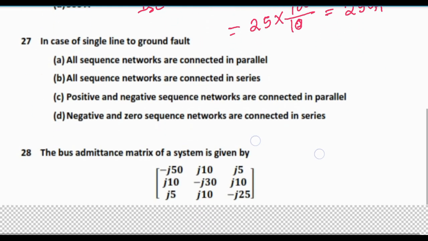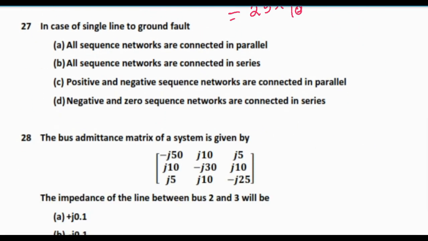Next question is, in case of single line to ground fault, option A, all sequence networks are connected in parallel, option B, all sequence networks are connected in series, option C, positive and negative sequence networks are connected in parallel. Option D, negative and zero sequence networks are connected in series. So here the answer is all the sequence networks are connected in series. You have to remember this one.